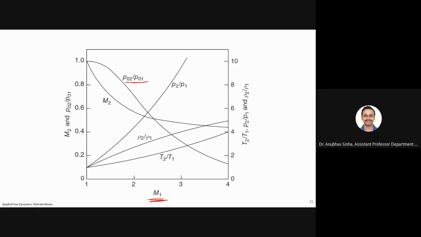So for example, pressure ratio, it is 1 for Mach number of 1, which is obvious, but it keeps on decreasing as we increase the Mach number. Basically, let us take a very simple configuration of shock flow in a tube. So this is your M1 and M2.